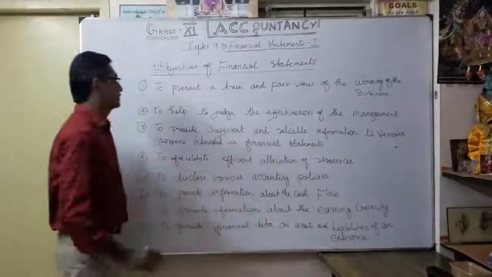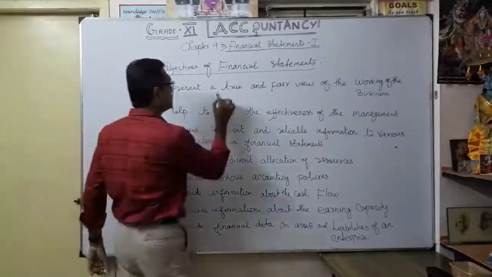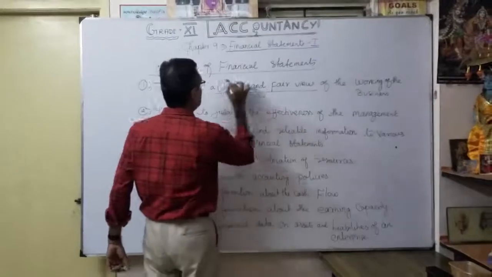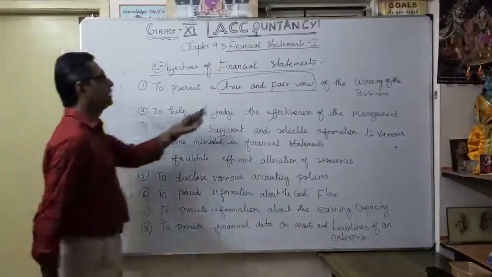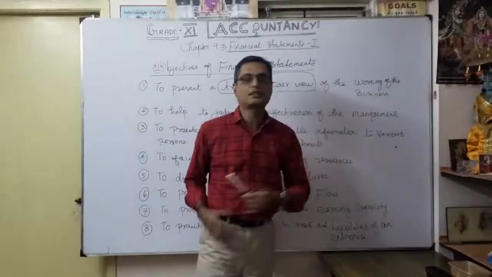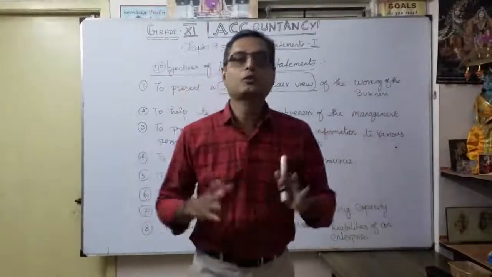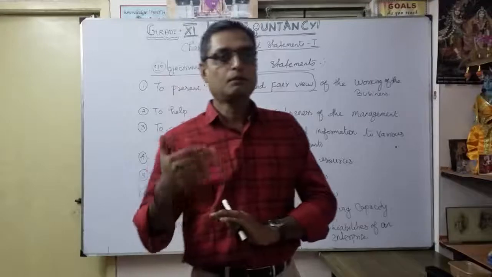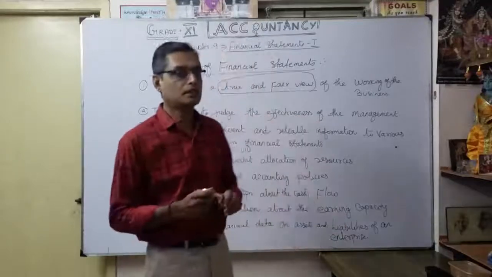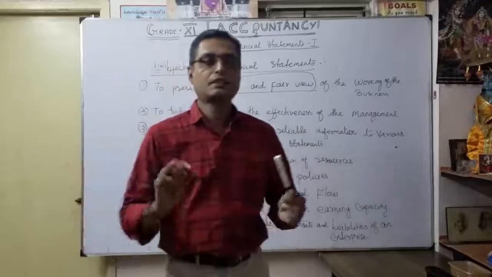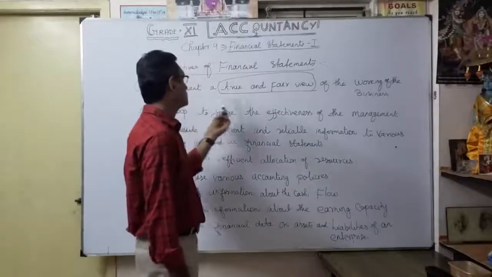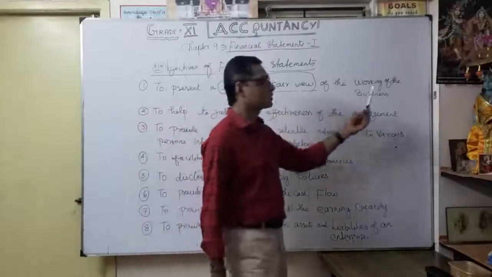Very first one, to present a true and fair view. The sentence is very, very important. To present a true and fair view of the working of the business. So in future, if you become a chartered accountant, based upon this financial statement, you mention this word once you certify that this statement conforms to a true and fair view of the working of the business.